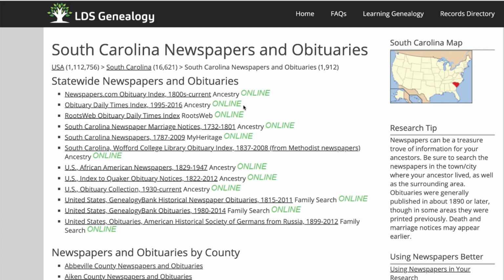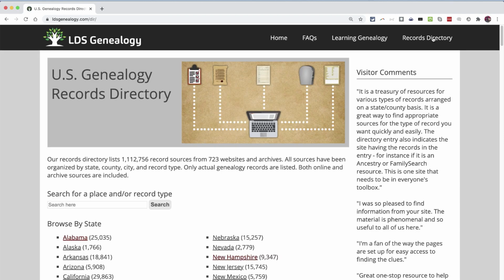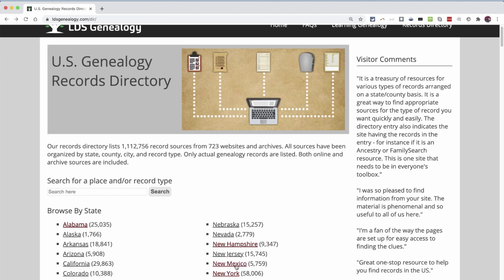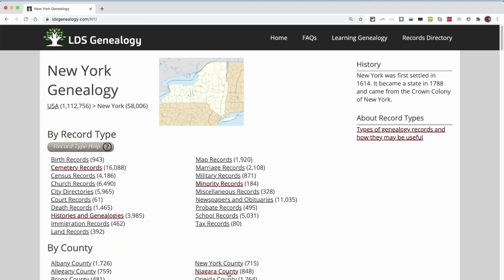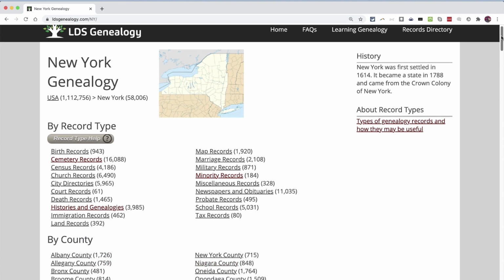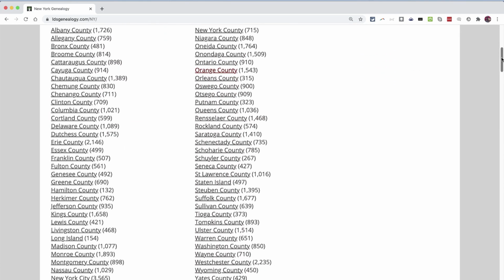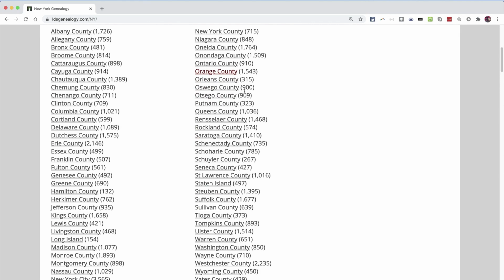If the newspaper is available online, it's marked to let you know that, and every digitized newspaper from all of the major newspaper sites is included. It's the most detailed directory of digitized U.S. newspapers that's available online. So let's go back to the records directory, and let's say that I know that I have ancestors from New York. I can click on that link, and then I could browse down and choose the county where I think my ancestors may have lived. Let's say Putnam County.